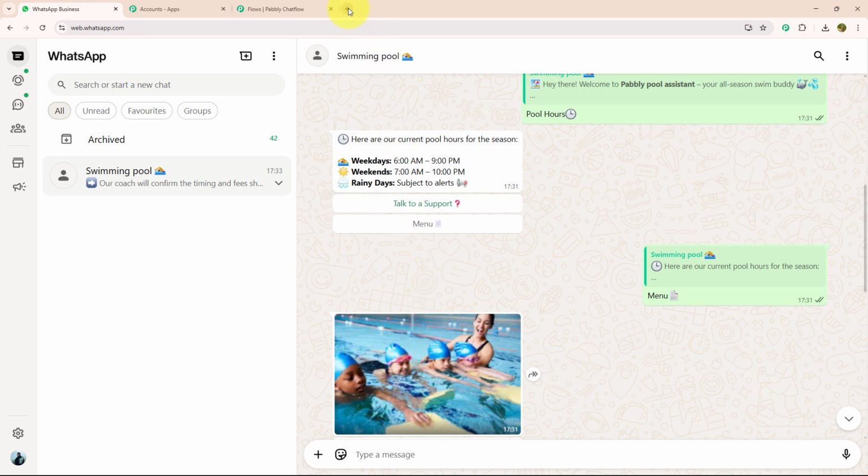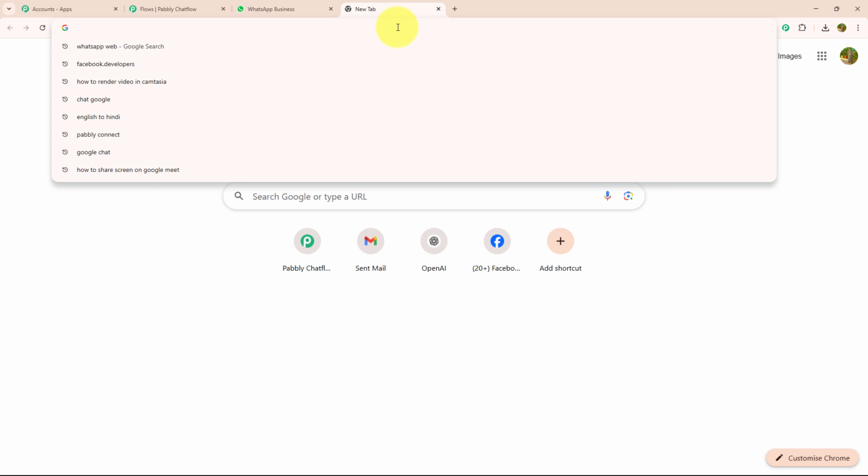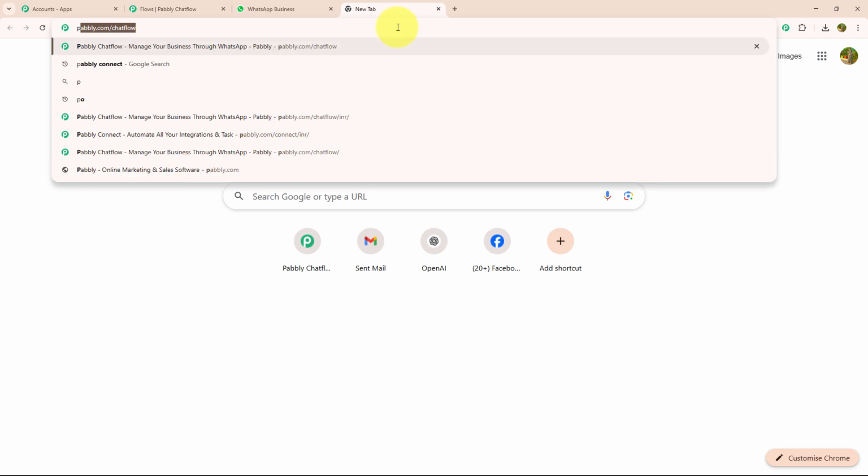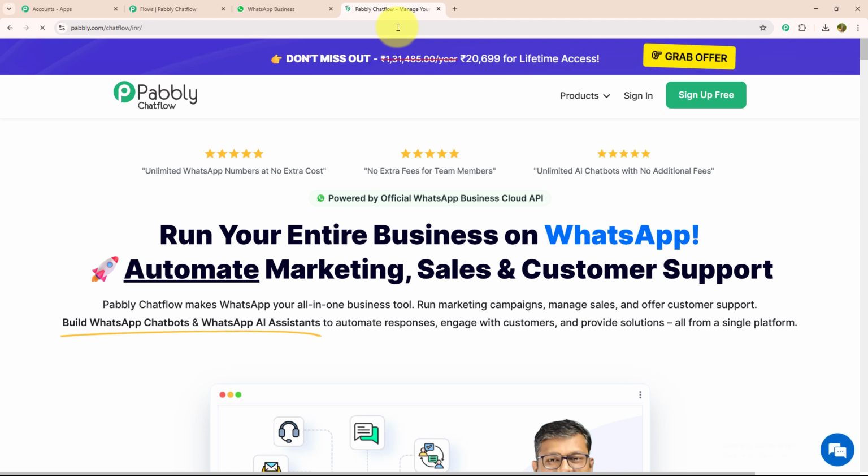For that, you need to open a new tab and over here we will search pabbly.com/chatflow. As soon as I have searched this, I will land on the pabbly.com page. Over here, you can see there are 2 options, sign up for free and sign in. If you are a new user, you can click on sign up for free. As I am an existing user, I will click on sign in.